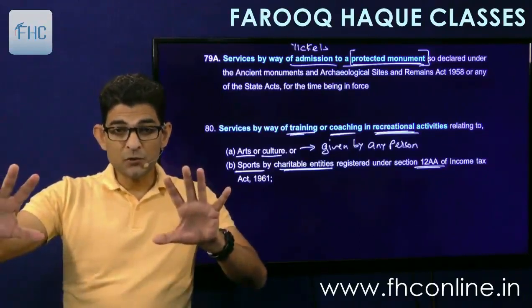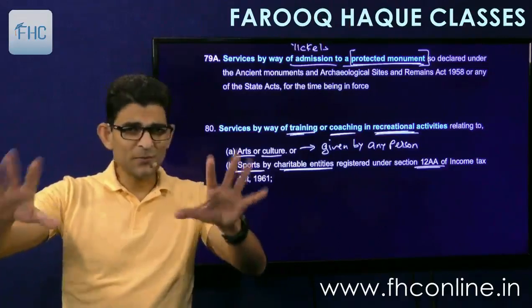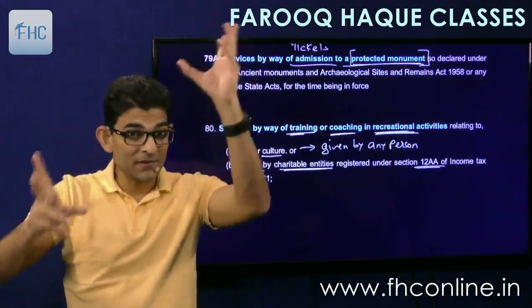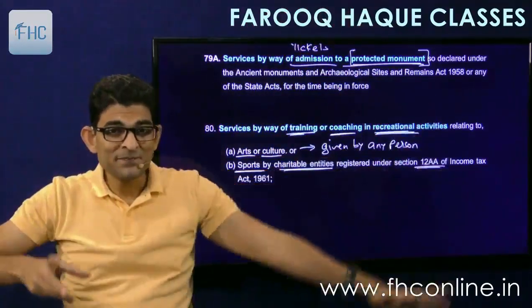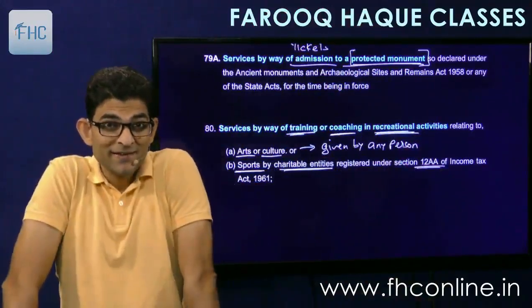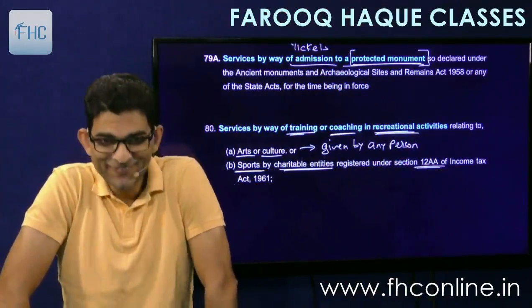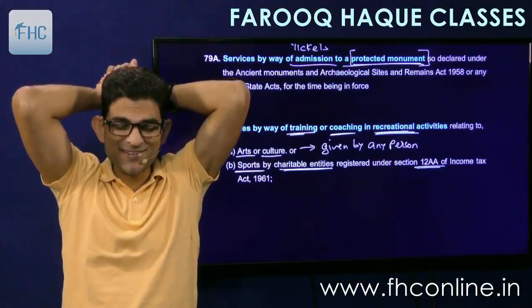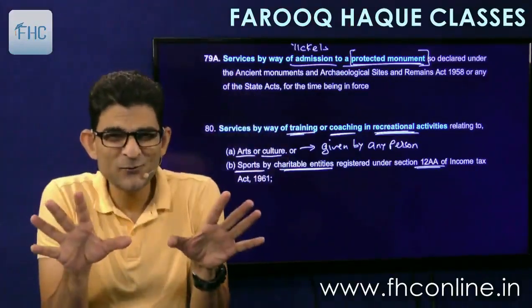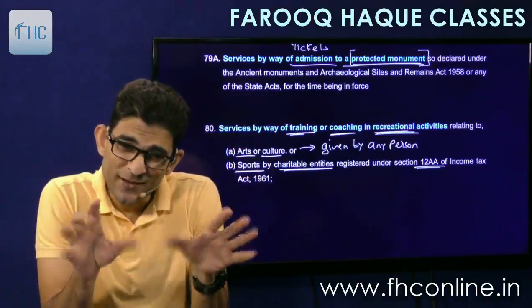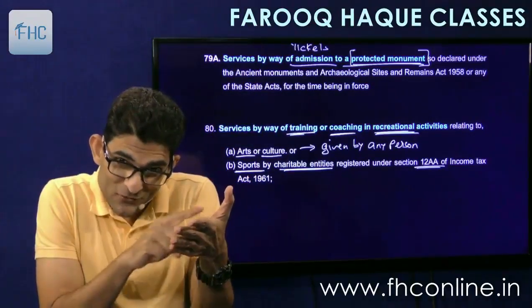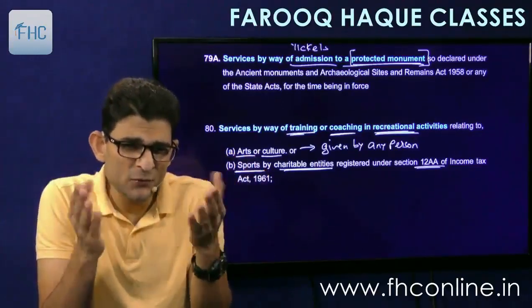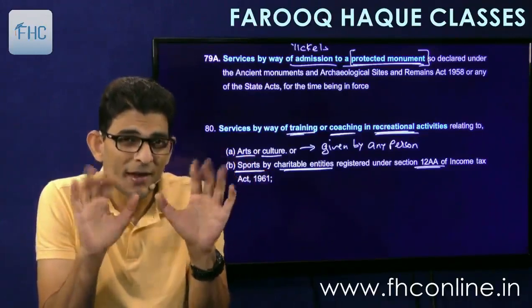So what I'll do is I'll stop teaching CA now. I'll stop teaching tax and all, and I'll start my classes of dance. I'll start my dance academy, Farooq Haq Dance Academy. Teaching ballet. Now you must be laughing too, no? Can Farooq sir teach ballet dance? I'm not going to. I'm going to take CA classes only, but on paper, on the invoice, we will mention dance academy, and you guys will join a dance academy, okay? And pay 10,000 rupees or 12,000 rupees to me for dance, and I'll teach you CA.